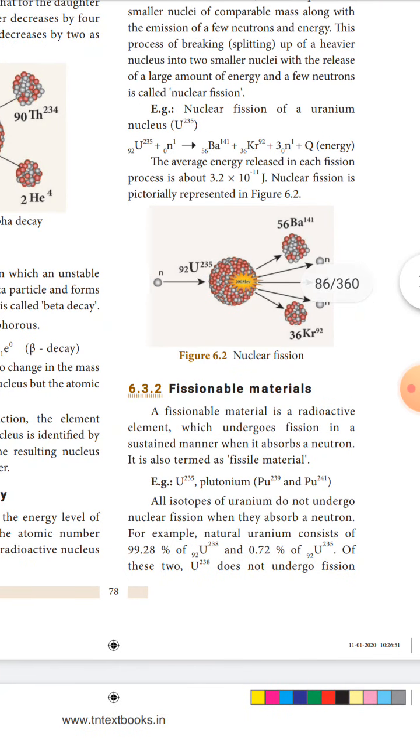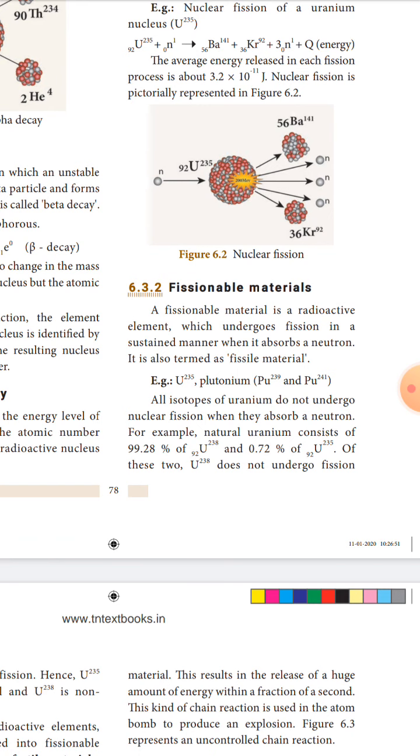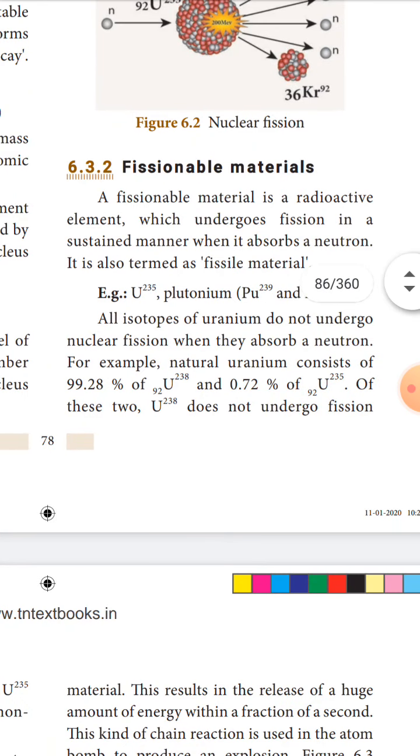Fissionable materials. A fissionable material is a radioactive element which undergoes fission in a sustained manner when it absorbs a neutron. It is also termed as fissile material. Example: uranium-235, plutonium Pu-239 and Pu-241.